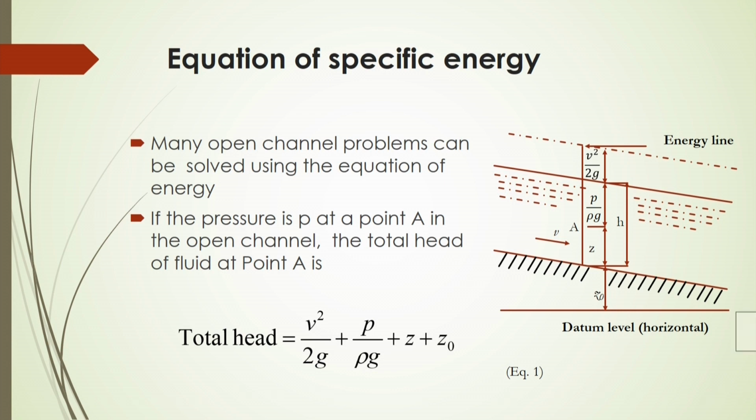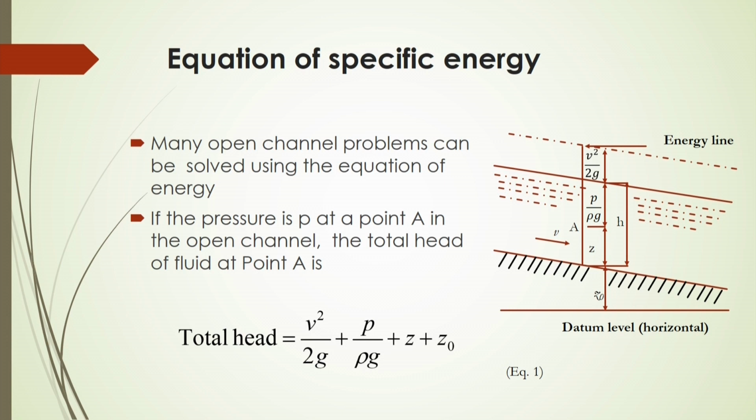These three types of energy sum to a constant value, so if we know one part of that energy, we will be able to calculate the other parts between two sections of the pipe or channel.